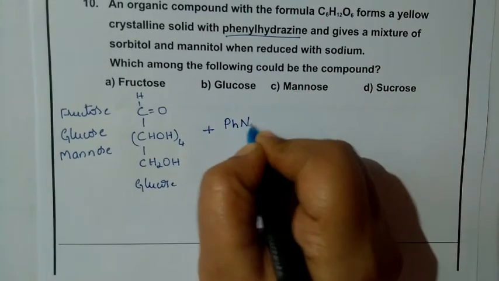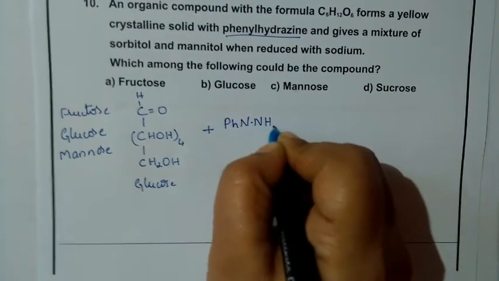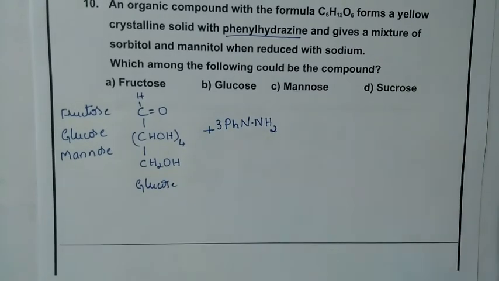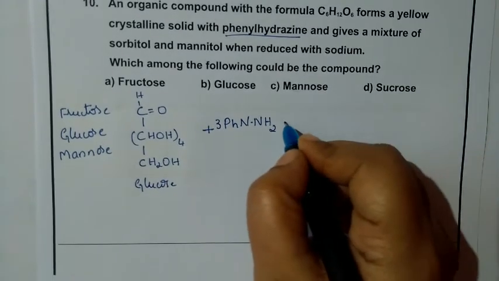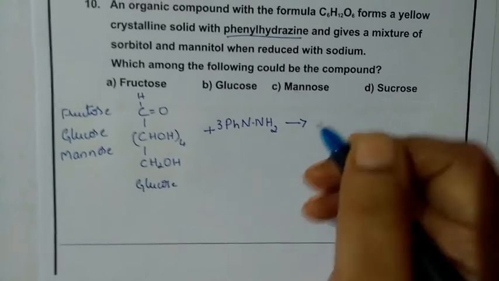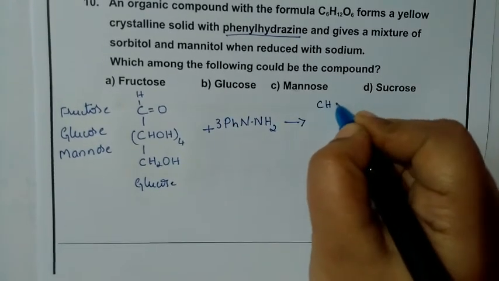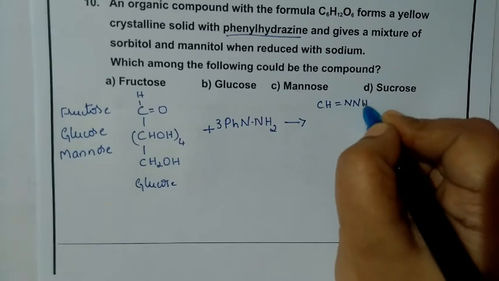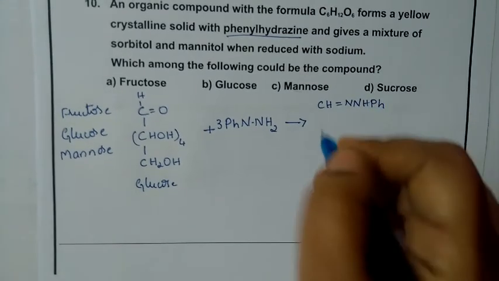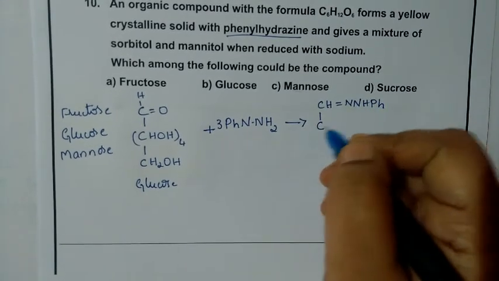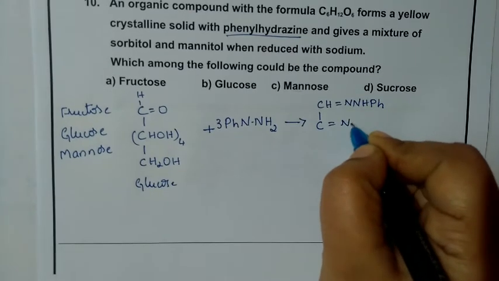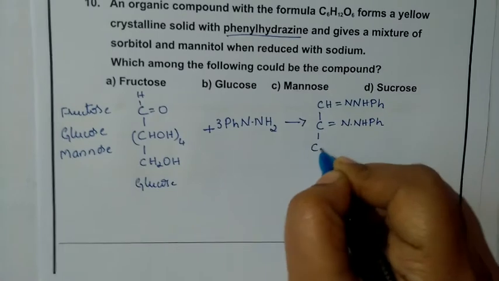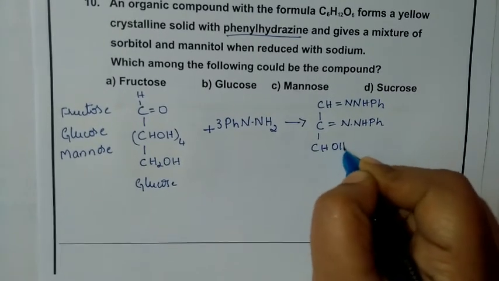Phenylhydrazine, PhNHNH2. 3 molecules of this one will be taken. That is going to give rise to a product as CH=N-NH-Ph, then C=N-NH-Ph, and the remaining CHOH.